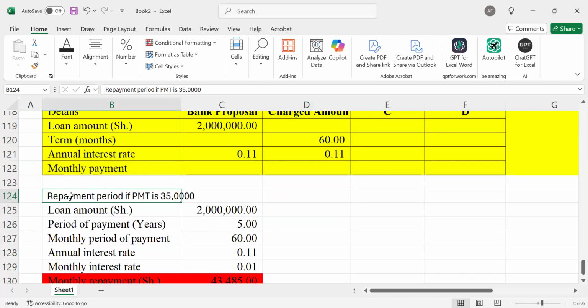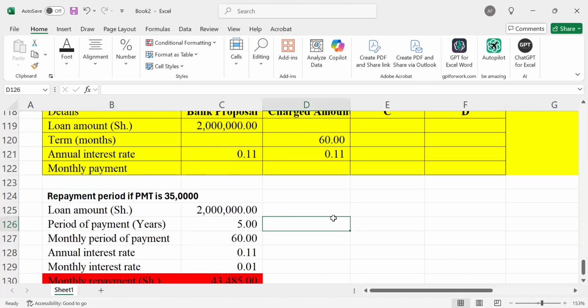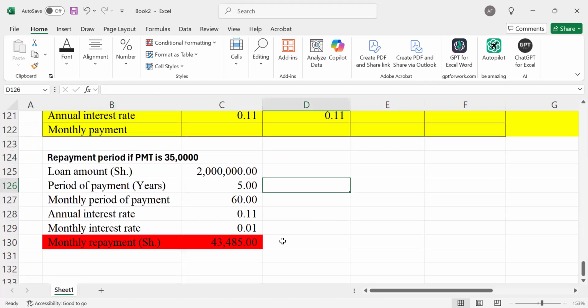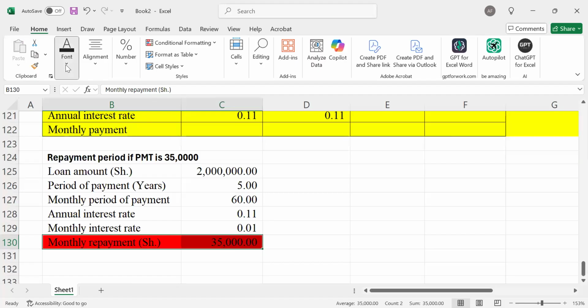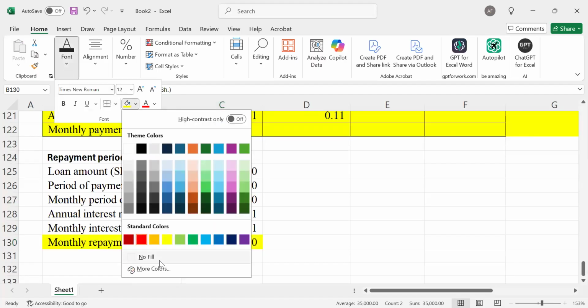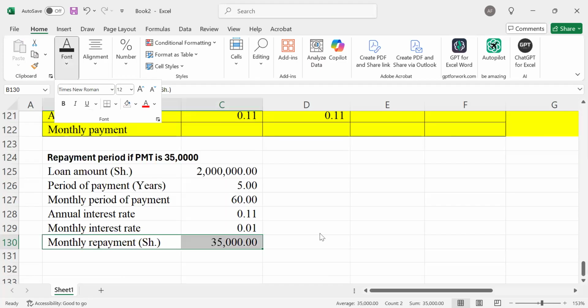So this will automatically change to be 35,000.